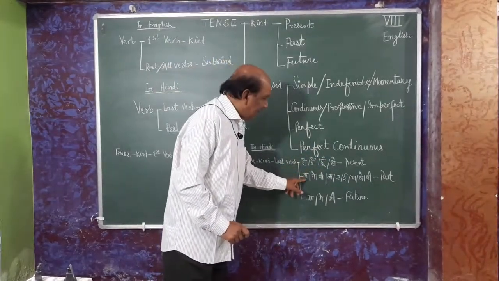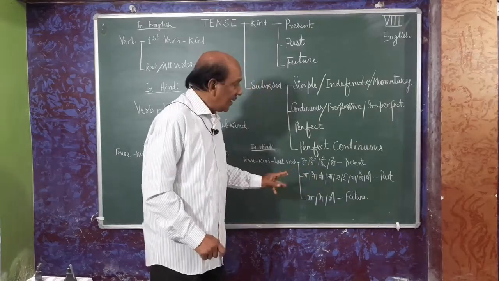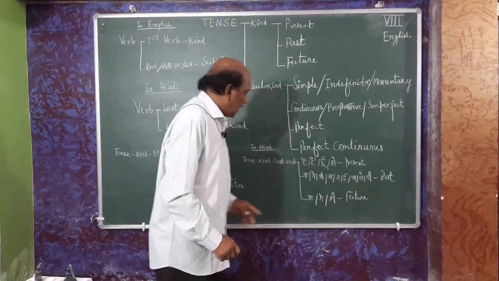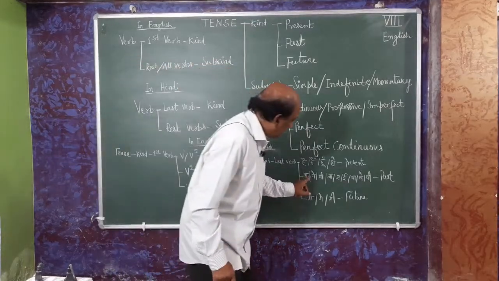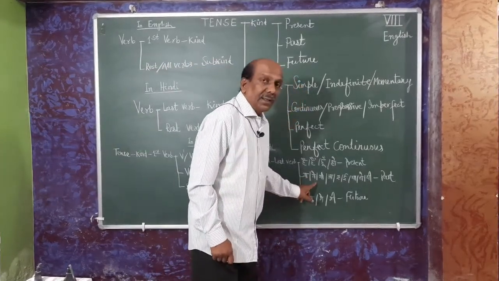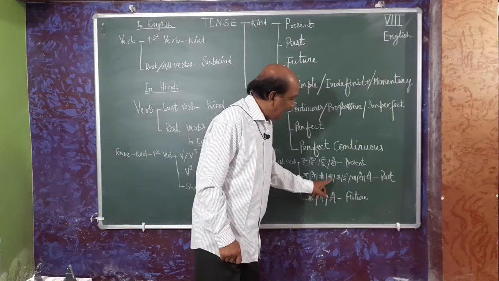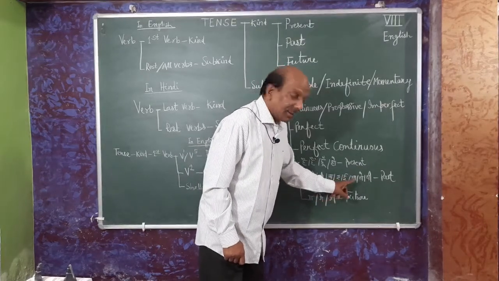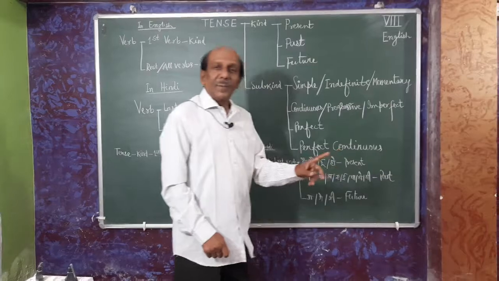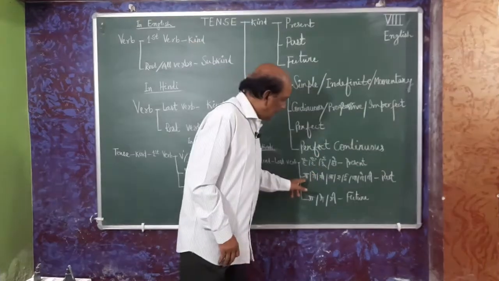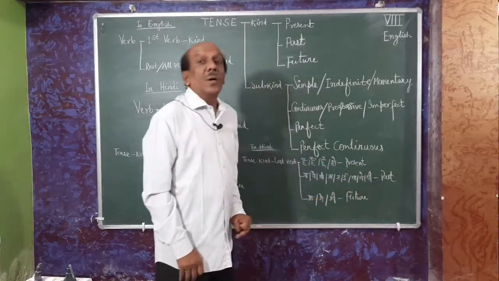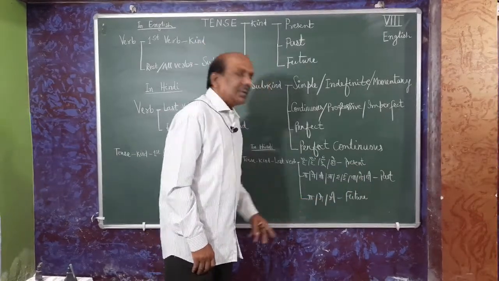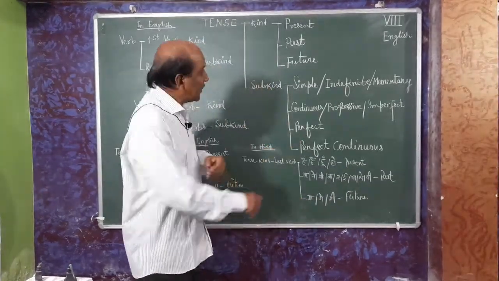And if we see ya, ye, see here, there are so many things. In English it is only V2, and in Hindi it is ya, ye, a, e, tha, the, thi. If the last verb is in this way, then we name it past. And if there is ga, ge, gi, we name it future.